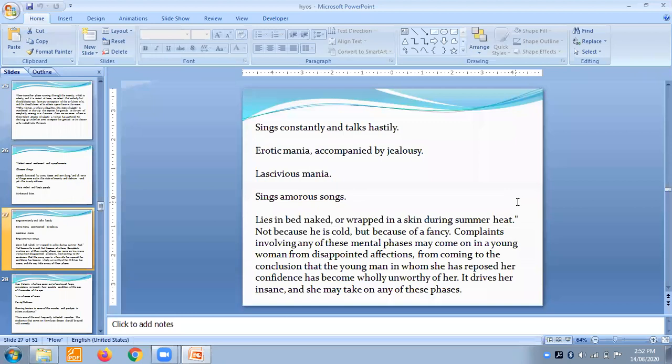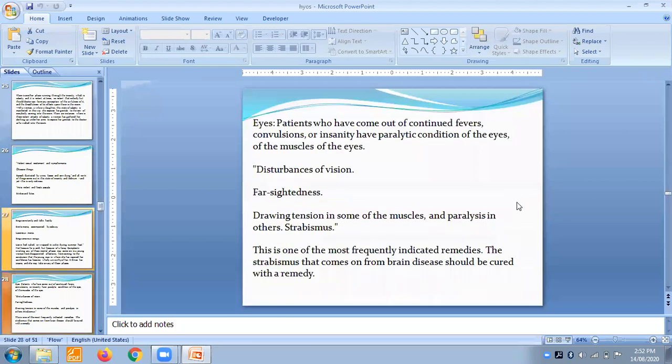Okay, disappointment affections. We'll move towards eye complaints. Patients who have come out of continued fever, convulsions, or insanity have a paralytic condition of the muscles of the eyes. Okay, so paralytic condition. So there are disturbances of vision, farsightedness, drawing tension in some of the muscles, paralysis in others, and strabismus. This is one of the most frequently indicated remedies. The strabismus that comes from brain disease should be cured with this remedy. Okay, strabismus with brain origin.